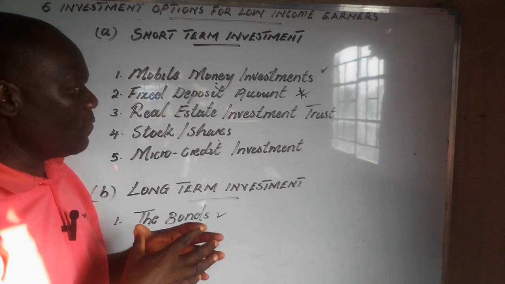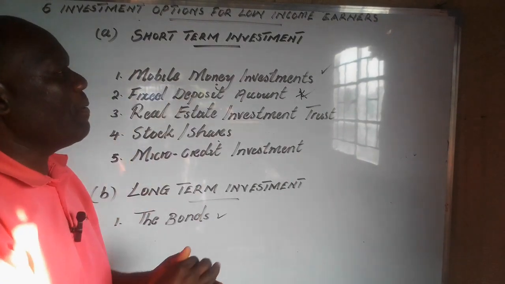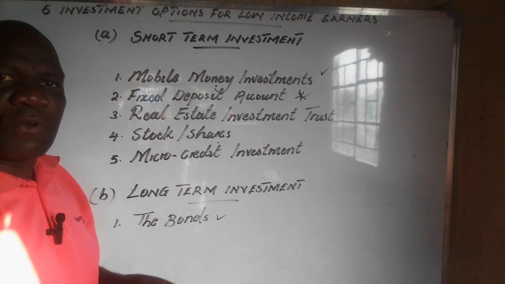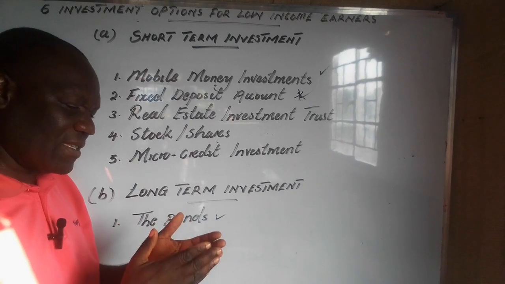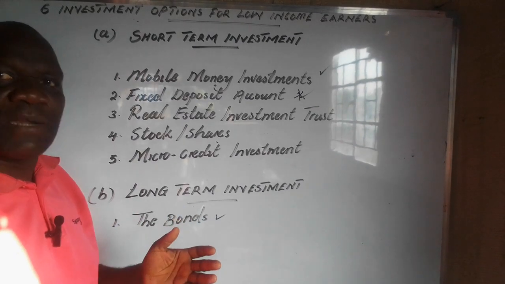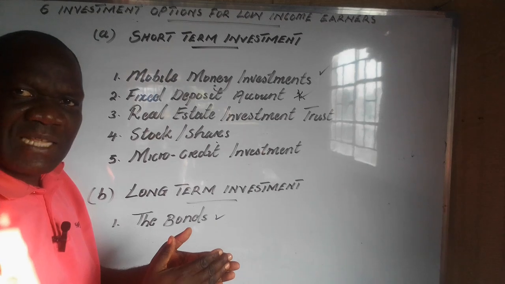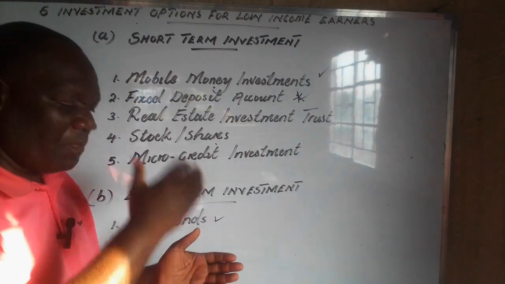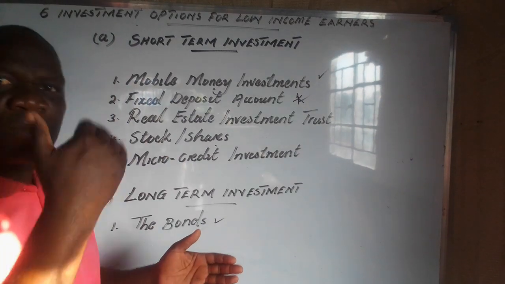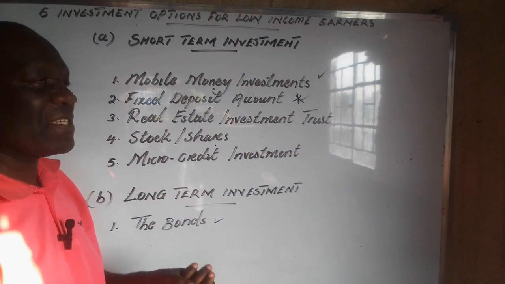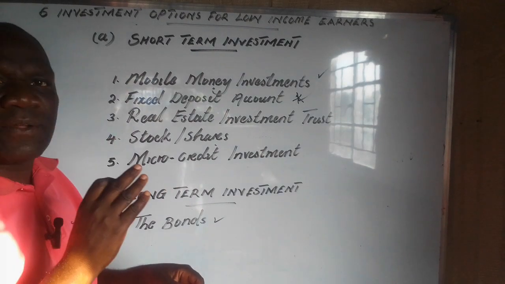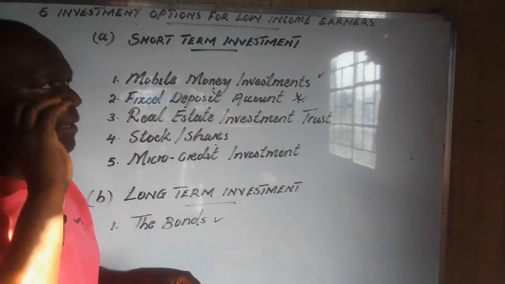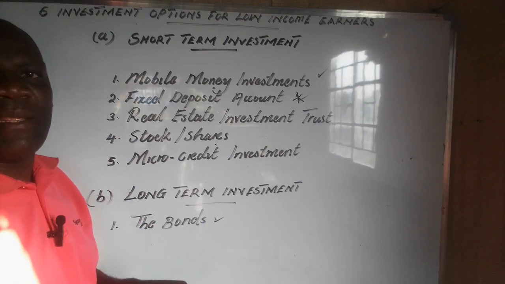So the one that I feel is suitable under mobile money investment plan is 90 days investment, because you get 10%. So after 3 months, they pay you interest of 10%. You invest for another 3 months, they pay you another interest of 10%. Invest for another 3 months, you get a 10% interest. So in a year, you'll be able to invest 4 times. And these 4 times, you will gain interest.